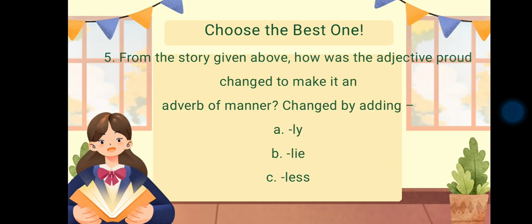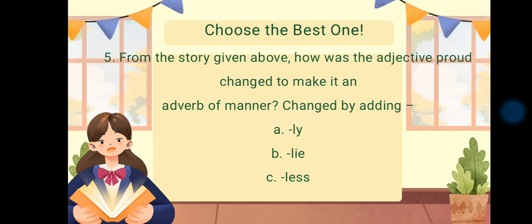Number 5. From the story given above, how was the adjective proud changed to make it an adverb of manner? Changed by A. Adding ly.